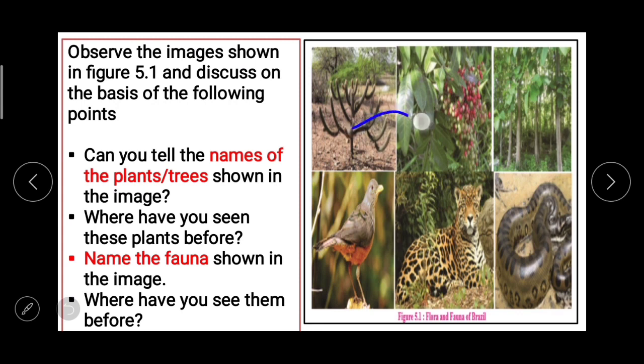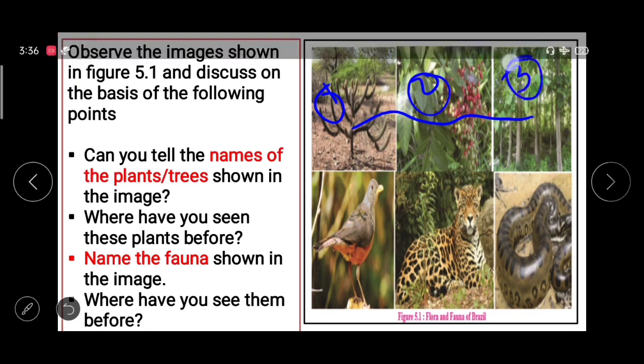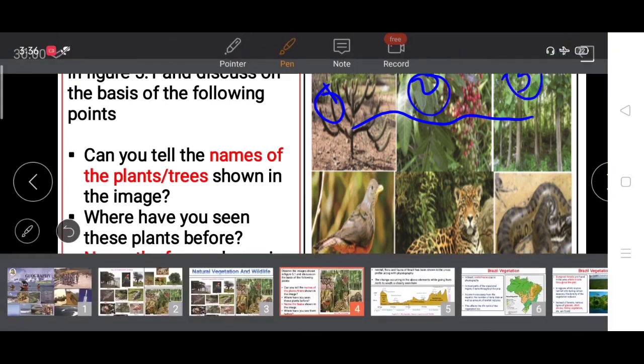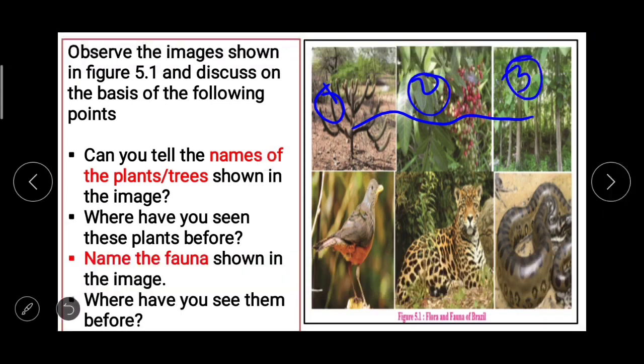So these first three images are of plants and trees. If you know the names, then you can write them there. Then, where have you seen these plants before? If you know their names, where have you seen them before? And the third question,